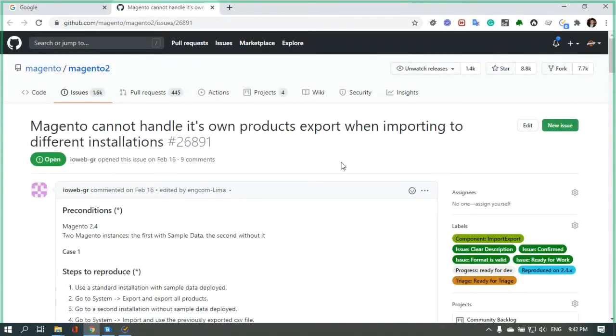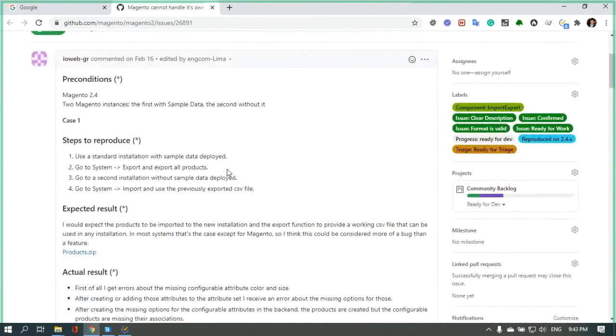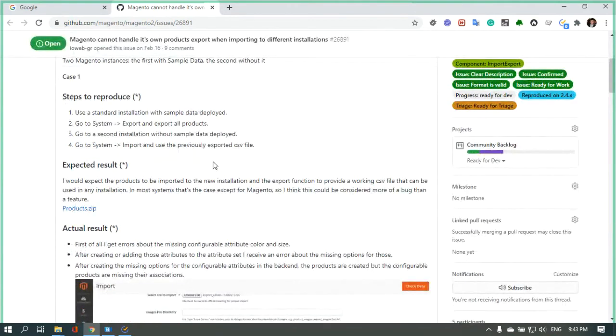This issue: Magento cannot handle its own products export when importing to different installations. To reproduce this issue, we should have two Magento instances, the first with sample data and the second without it. Use a standard installation with sample data deployed, go to System, Export, and export all products. Then go to the second installation without sample data and go to System Import and use the previously exported CSV file.